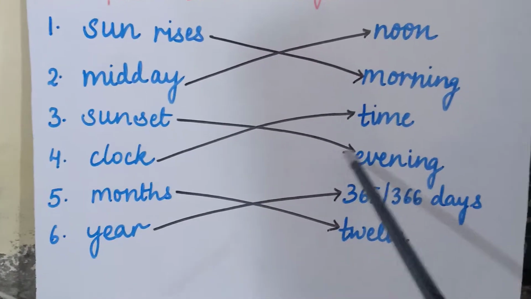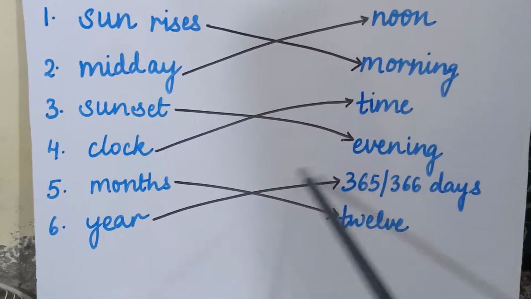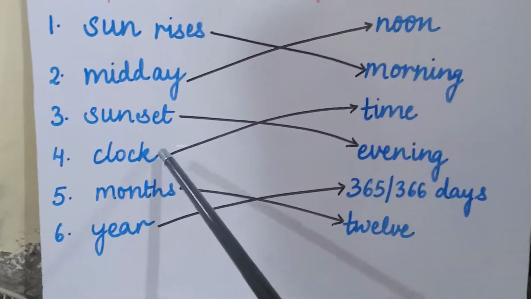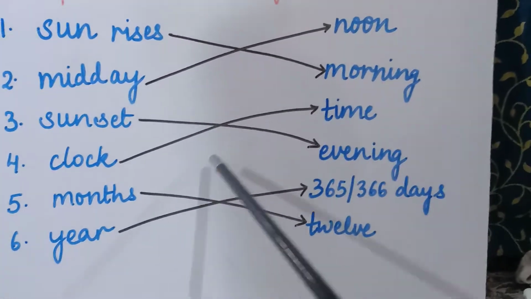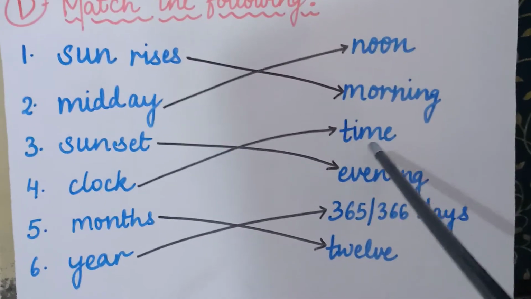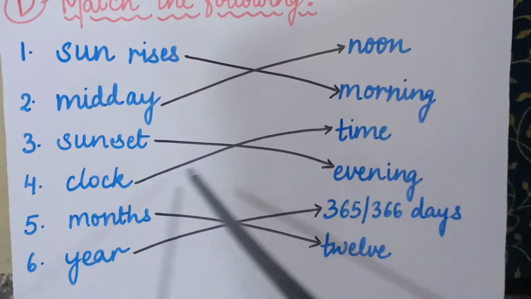Sunset is in the evening. So the correct answer for sunset is evening. We will match sunset with evening. Then comes the fourth word, clock. The correct answer for clock is time. So we will match the word clock with time, because we get the accurate time from the clock only.